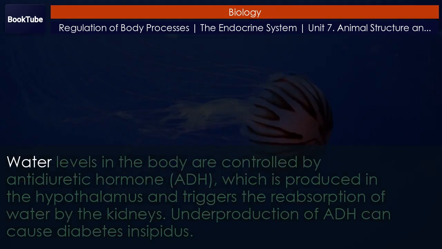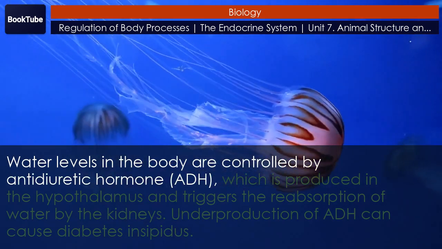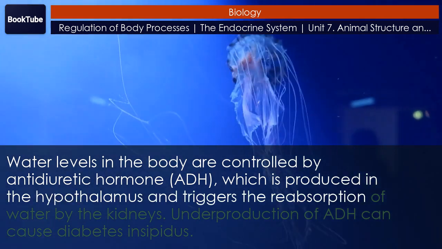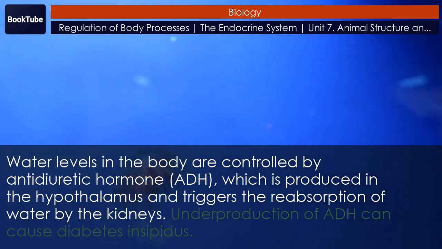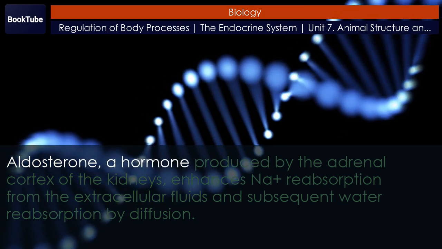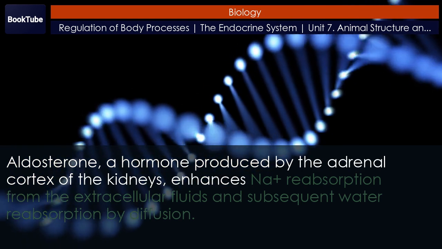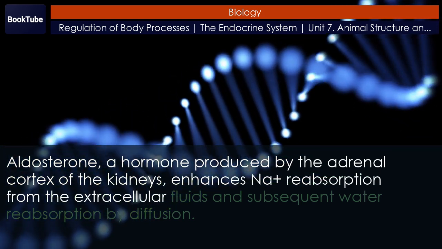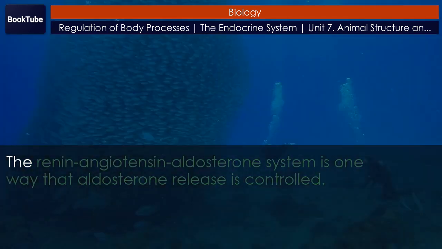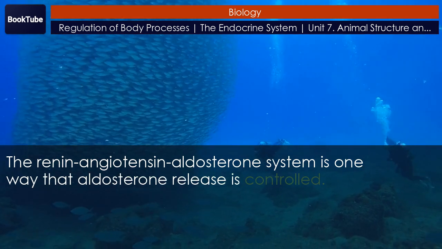Section summary. Water levels in the body are controlled by antidiuretic hormone, ADH, which is produced in the hypothalamus and triggers the reabsorption of water by the kidneys. Underproduction of ADH can cause diabetes insipidus. Aldosterone, a hormone produced by the adrenal cortex of the kidneys, enhances Na+ reabsorption from the extracellular fluids and subsequent water reabsorption by diffusion. The renin-angiotensin-aldosterone system is one way that aldosterone release is controlled.